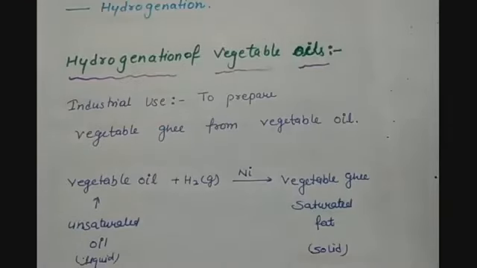Hydrogenation. The addition of hydrogen to an unsaturated compound such as alkenes or alkynes to give alkanes is called hydrogenation, because hydrogen is added to the unsaturated hydrocarbons to convert them into saturated hydrocarbons. This process of hydrogenation is also done to vegetable oils to convert them into vegetable fats. This is one of the industrial applications of hydrogenation or addition reactions.